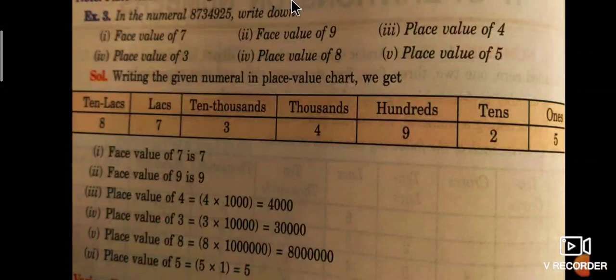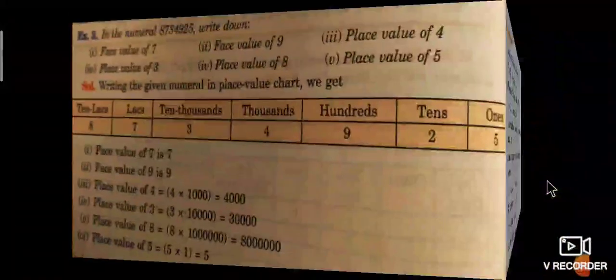For example, once again, 4 is in the thousands place. Therefore, that is 4 into 1000, which is 4000. That is the place value of 4. Okay, you understood this one. Next, we shall move on.